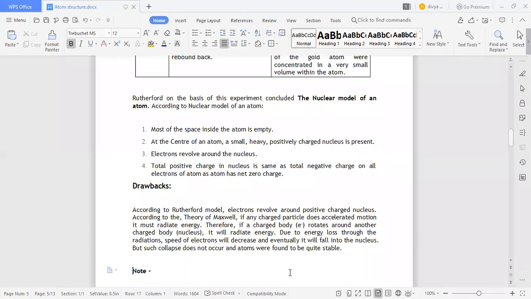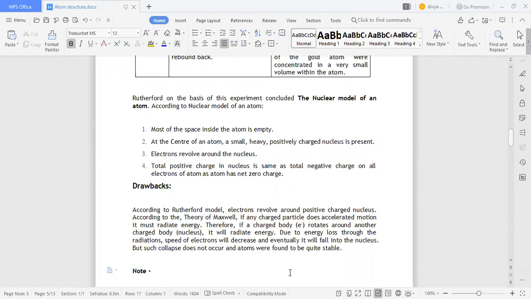What are the disadvantages of this model? According to the Rutherford model, electrons revolve around the positively charged nucleus. According to the theory of Maxwell, if any charged particle undergoes accelerated motion, it must radiate energy. So according to the Rutherford model, the electrons are revolving around the nucleus, which is positively charged. But according to Maxwell's theory, if some force or energy is applied to that electron, it should gain or radiate some energy.